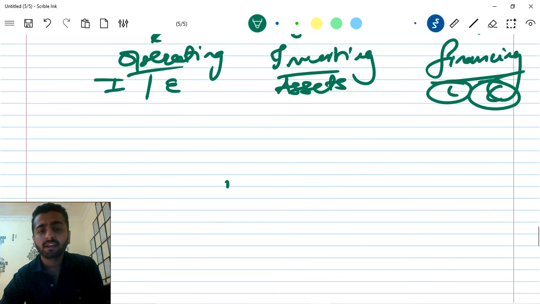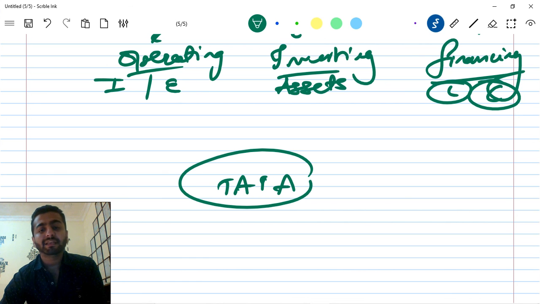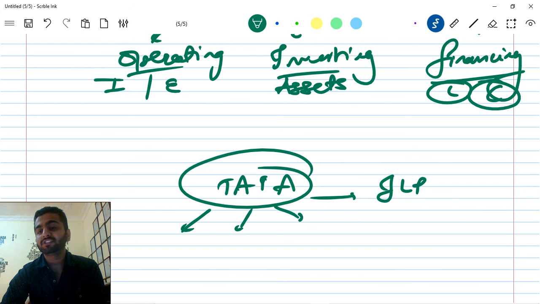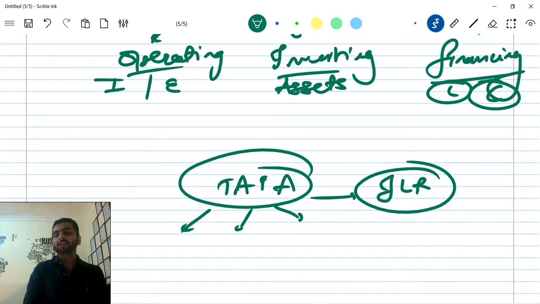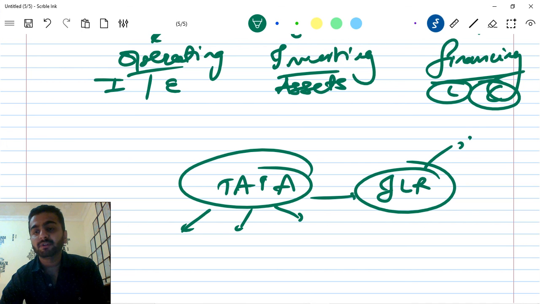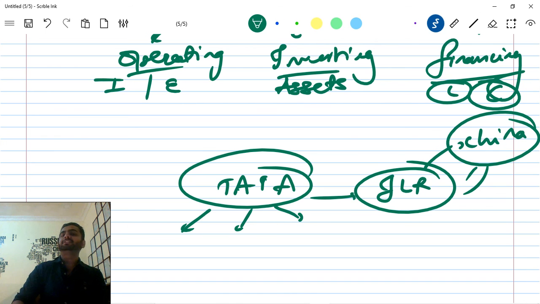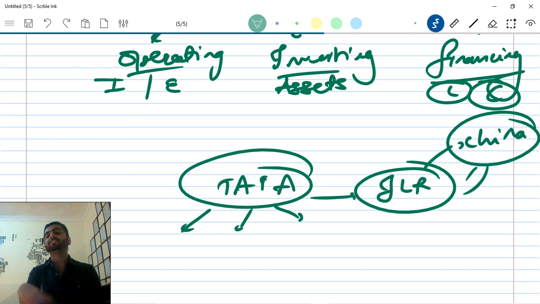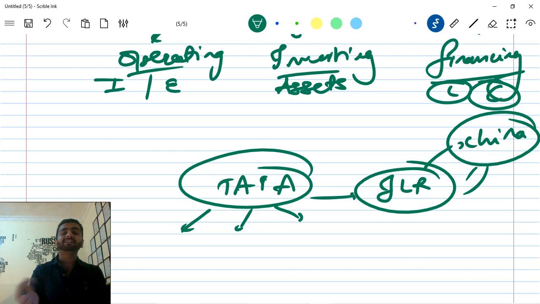For example, Tata Motors makes passenger cars, transport vehicles, trucks, and there is also a component known as JLR, Jaguar Land Rover. They have a plant with China, and China is also a partnership. This JLR division was the loss making division of Tata, but it is now the most profitable segment because the sales of JLR have quite picked up in China.